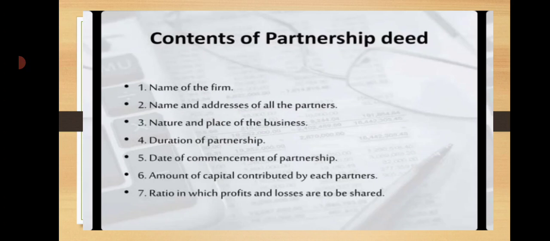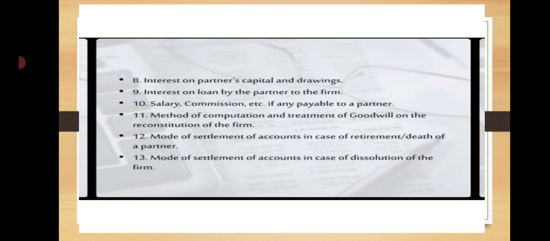The next one, interest on loan. For any loan apart from capital advanced by a partner, he or she is entitled to interest on the same at 6% per annum. Next, the interest on capital. No interest is to be allowed on capital. If under the agreement interest is to be paid, it will be allowed only when there is profit. In case of loss, no interest can be allowed.